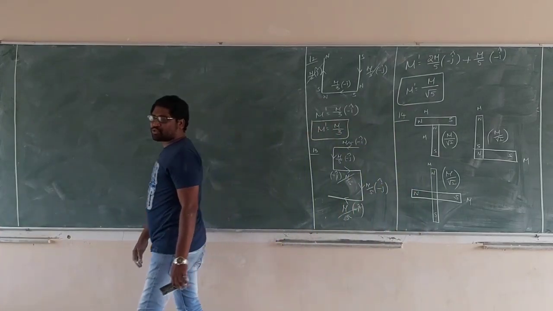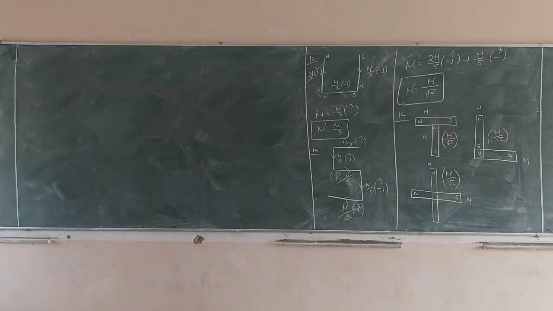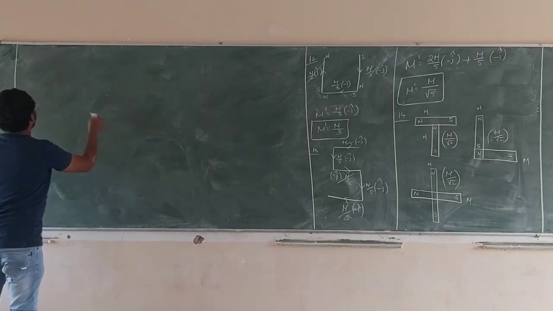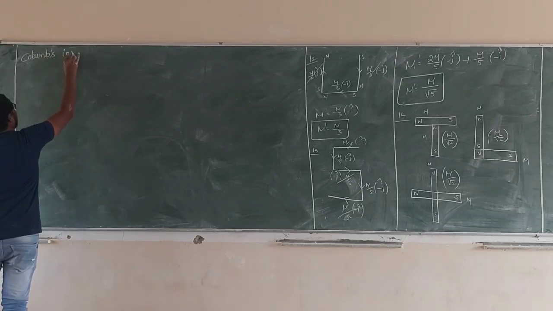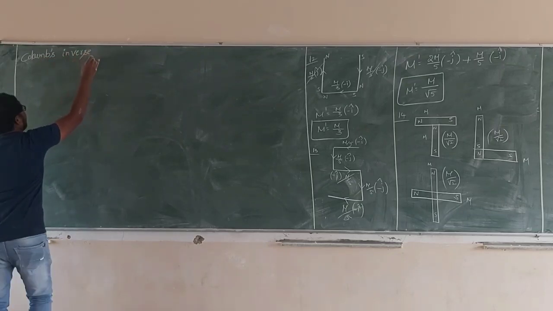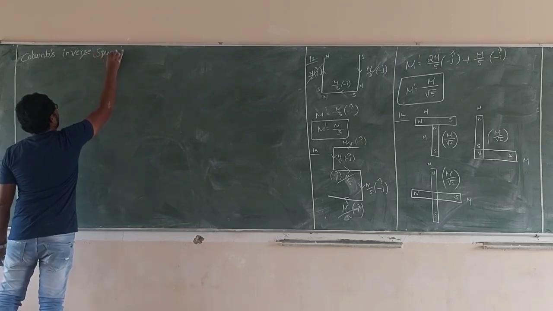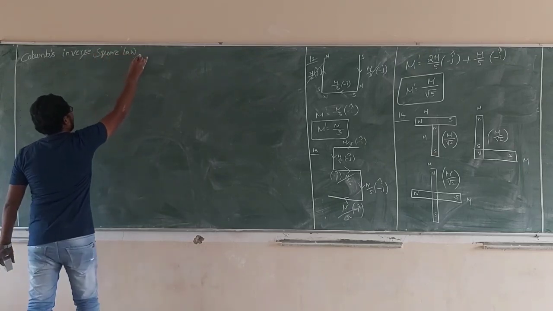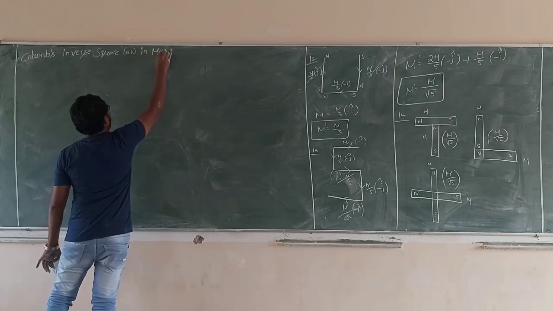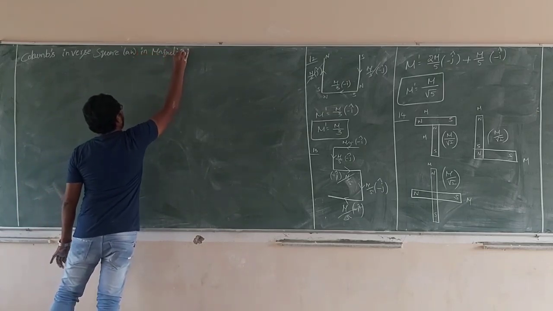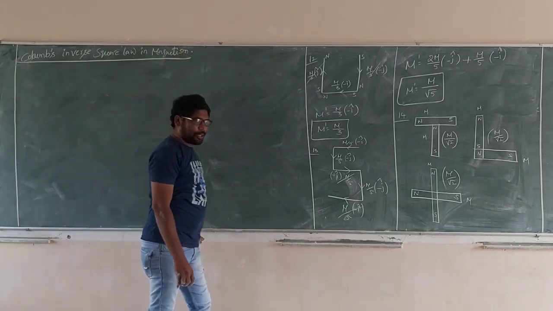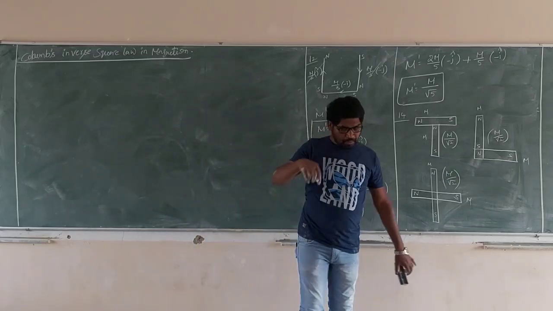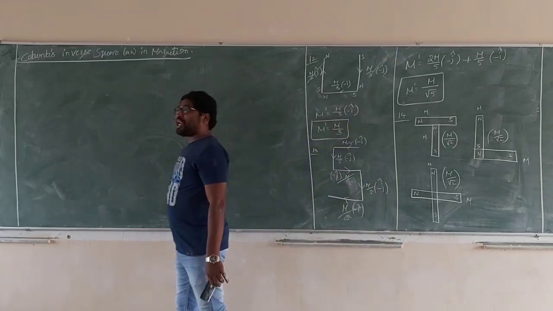Coulomb's inverse square law in magnetism. What is Coulomb's inverse square law in electrostatics?